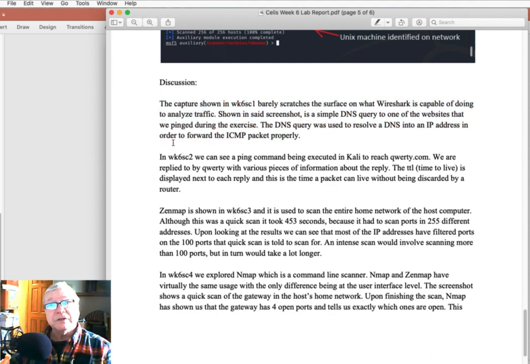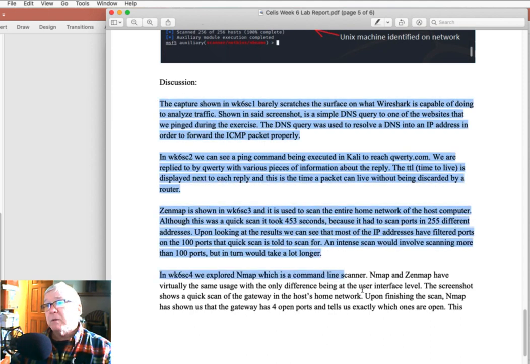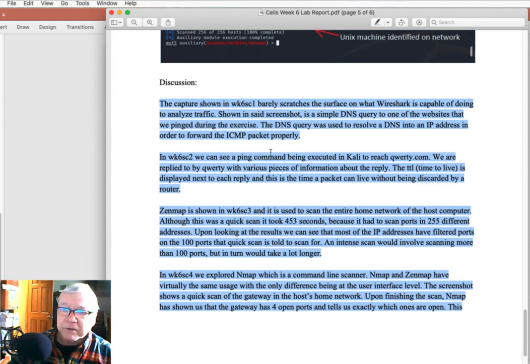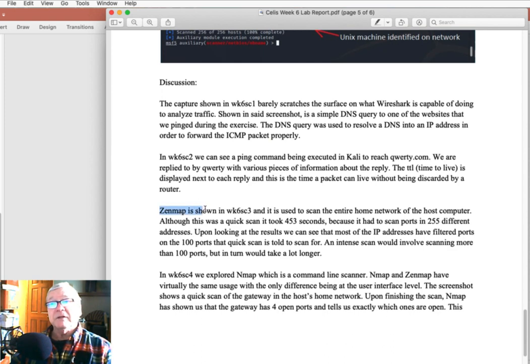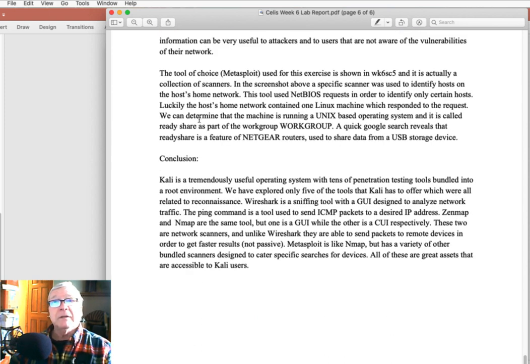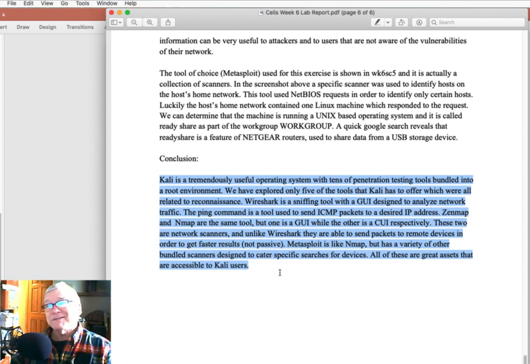And again, notice for each section of the discussion, there's a little bit of separation here. So if I had this as a baseline to use as a reference later, it wouldn't be some long paragraph, pages long, for me to try to figure out in the middle of it, where did they talk about ZenMap? It's really clear. It's right here. And then he's making some conclusions about this, which was not necessarily part of the original request, but that's okay. And again, it's not too long, it's useful, it's thoughtful, and very well done.